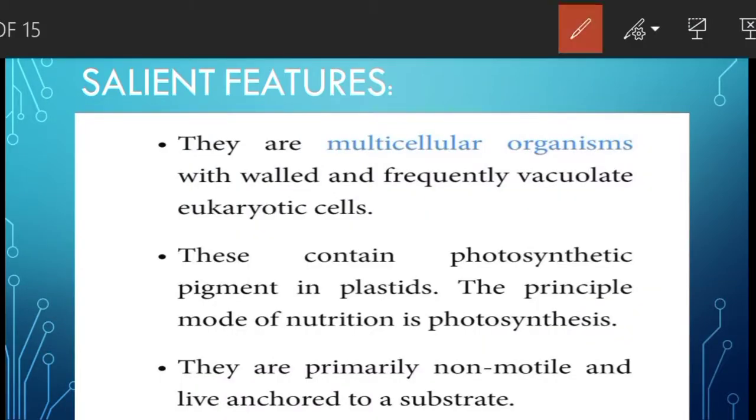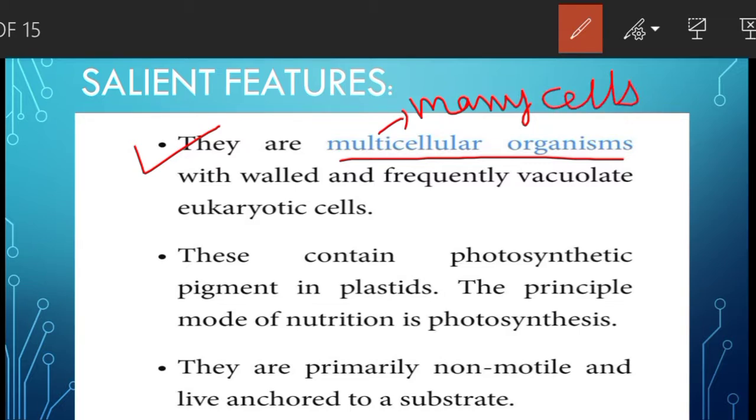Let us study about the salient features of kingdom Plantae. The first feature is they are multicellular organisms. Multicellular organisms means made up of many cells, with walled means they have the outer covering, they have the wall, and frequently vacuolate means they have vacuoles. Eukaryotic cells, eukaryotic means they have a well defined nucleus. Surrounding the nucleus they have a nuclear membrane.